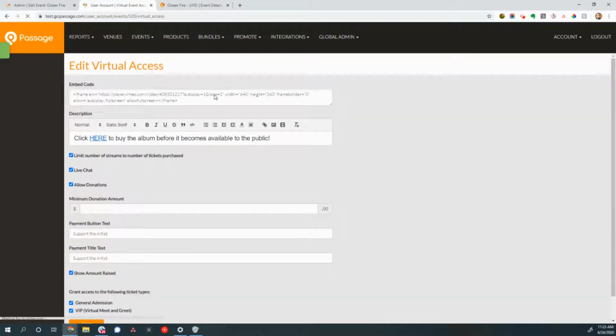Number one, you're going to see at the top of the screen is the embed code. Now, you're going to grab this from whatever service you're using to do your live streaming. We don't care.